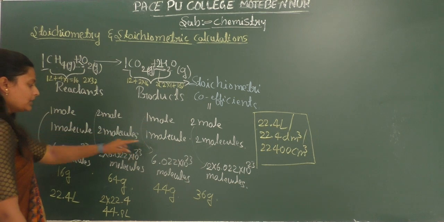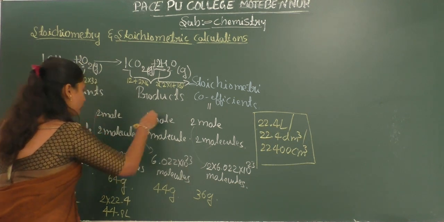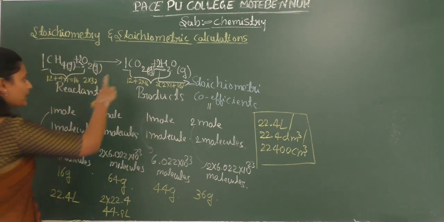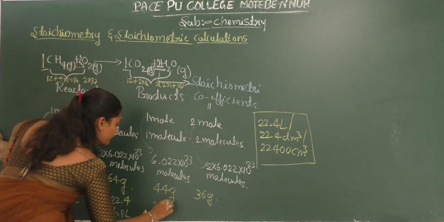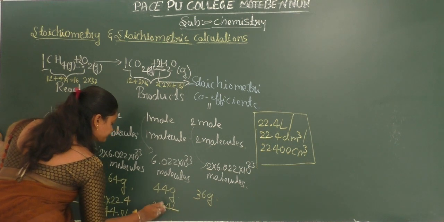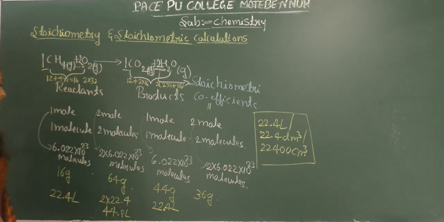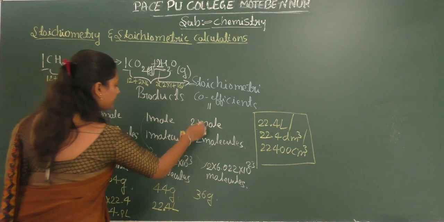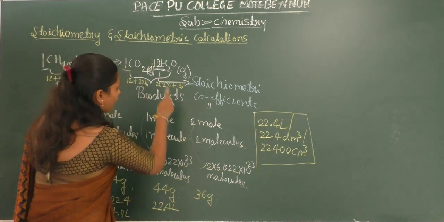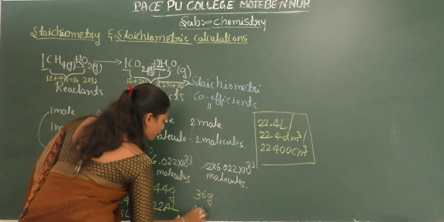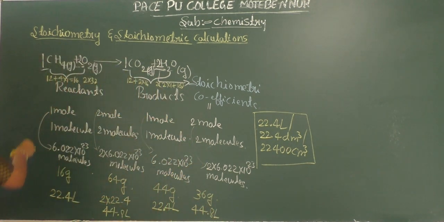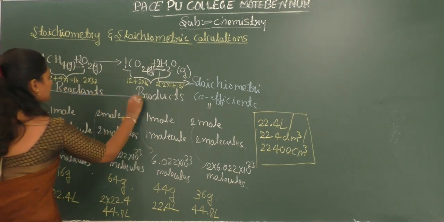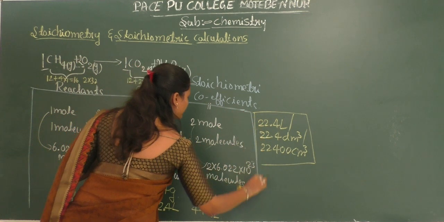Same way, 1 mole of carbon dioxide occupies 22.4 liters of volume, and 2 moles of water occupies 44.8 liters of volume. Okay, if we know this, we can easily calculate the numerical problems regarding stoichiometry.